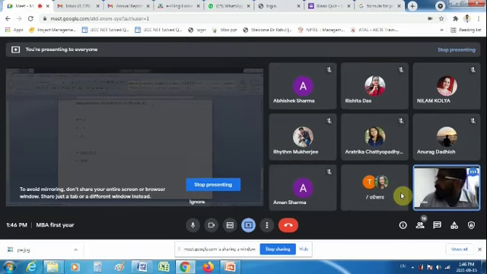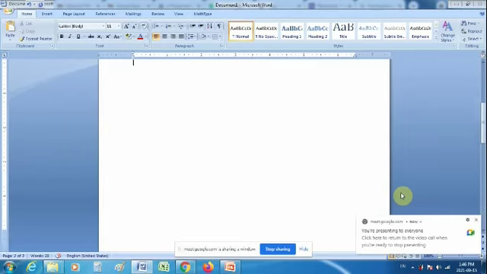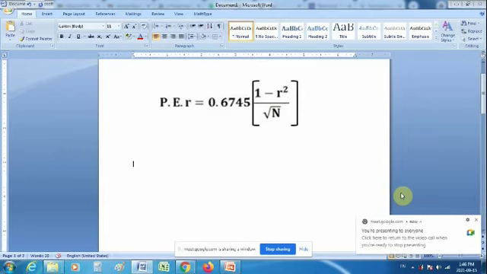And sir, r is equal to 0.85 means it is nearer to 1, so we can say there is a good, positive direction correlation. But what exactly does that mean? For that interpretation purpose, we actually use a particular tool which is called probable error.